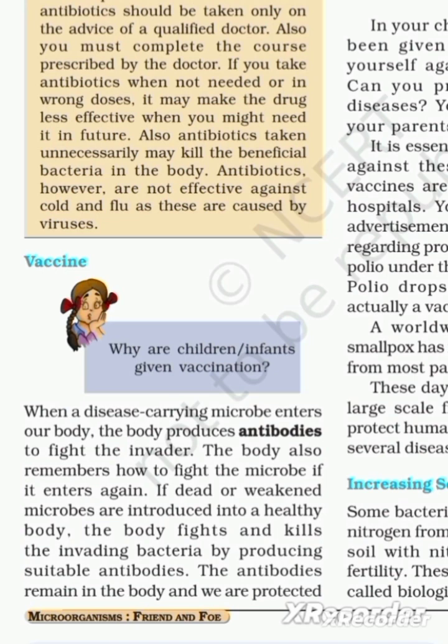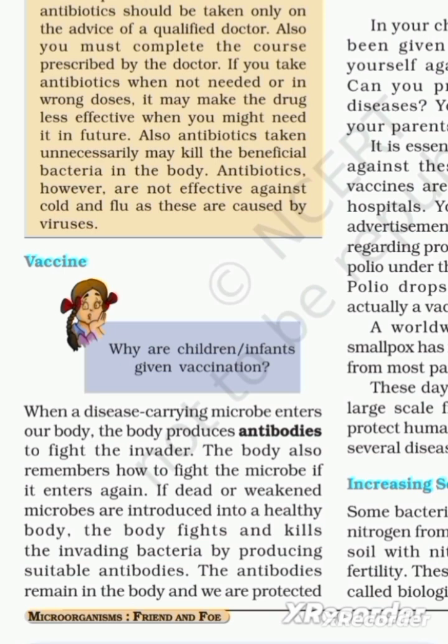Vaccine. Why are children and infants given vaccination? When a disease carrying microbe enters our body, the body produces antibodies to fight the invader. The body also remembers how to fight the microbes if it enters again.